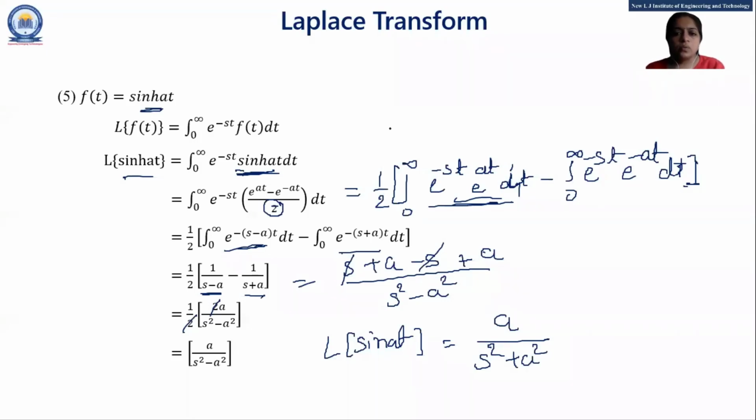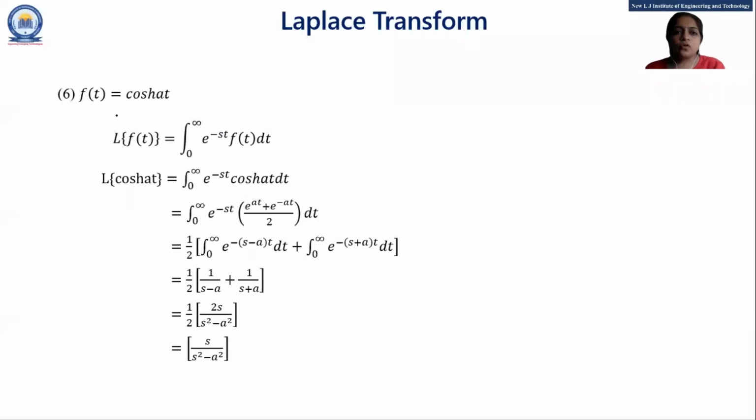Okay. Now, for the function of t, cosh at. For cosh at, the same formula we apply. Laplace of f of t is equal to the integration from 0 to infinity of e raised to minus st f of t dt.